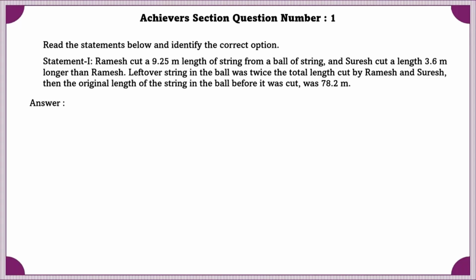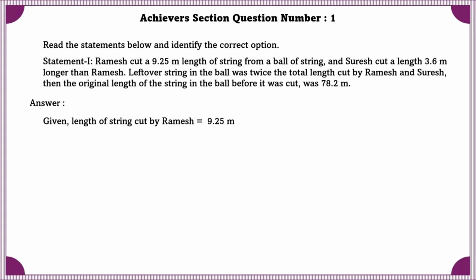Statement 1. Ramesh cut a 9.25 meter length of string from a ball of string, and Suresh cut a length of 3.6 meter longer than Ramesh. Leftover string in the ball was twice the total length cut by Ramesh and Suresh. Then the original length of the string in the ball before it was cut was 78.2 meters.